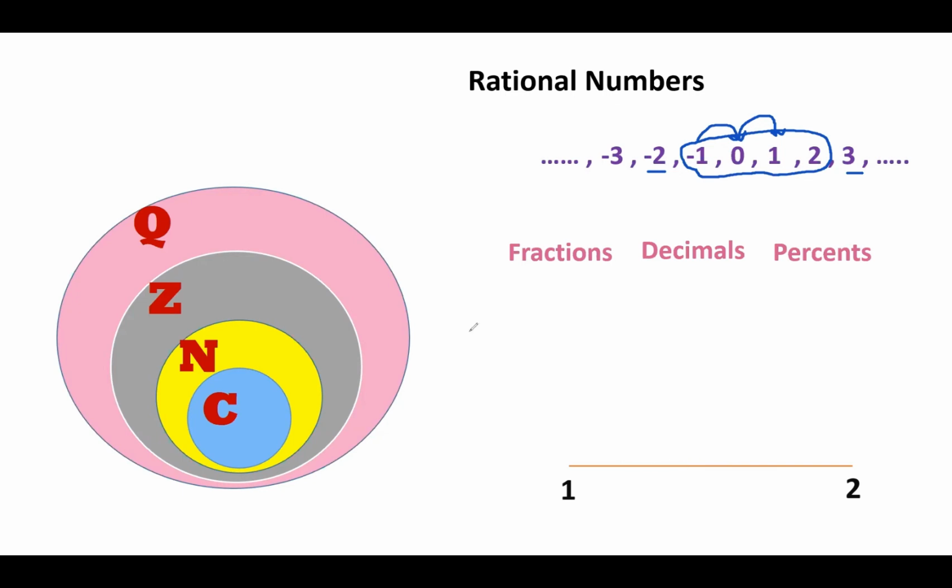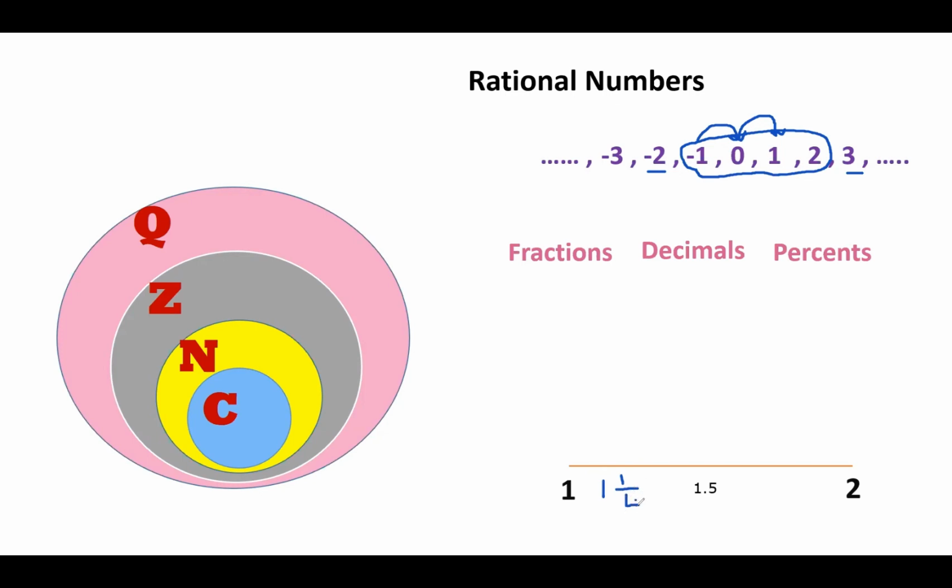Like what? Like if I wrote for you 1.5. What is the meaning of 1.5? It means that it lies between 1 and 2. So yes, it's here. What if I'm saying, for example, 1 1/4? Where does it lie? Yes, it lies between 1 and 2.